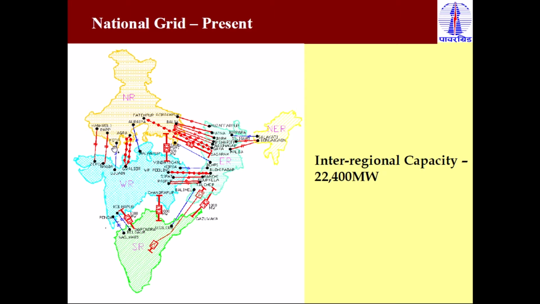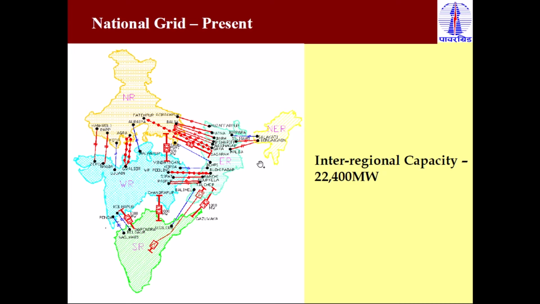By using tie lines, two regions are connected to transmit power from one region to another. You can also see in this map that from Gujarat to the north region power is transmitted. In the same way from the western region to the southern region, and from the western region to the eastern region also we can transmit power.